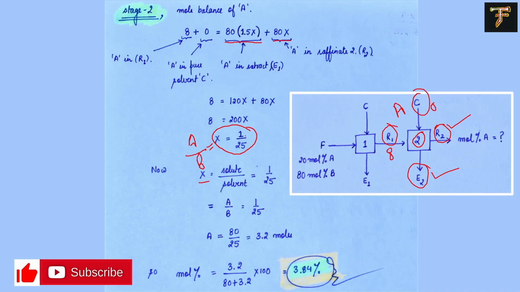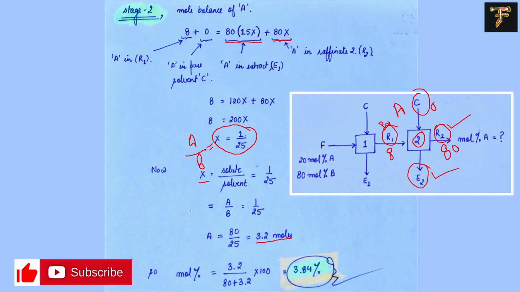B still remains 80 because it is not getting dissolved. So 80 will remain here and again 80 here. We know the quantity of B the whole time; it will remain 80. So we will end up with 3.2 moles of A left. We started with 20 moles, 8 moles are left in raffinate 1, and in the next stage, stage number 2, we end up with 3.2 moles.